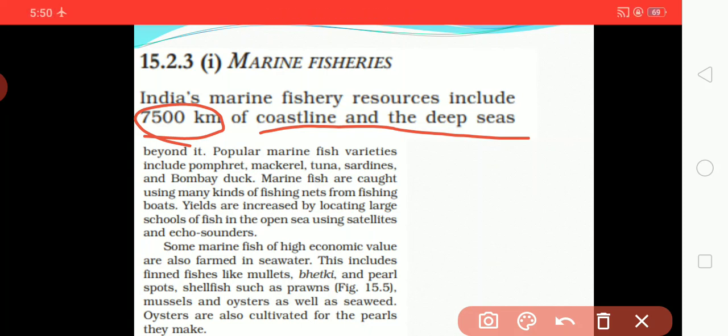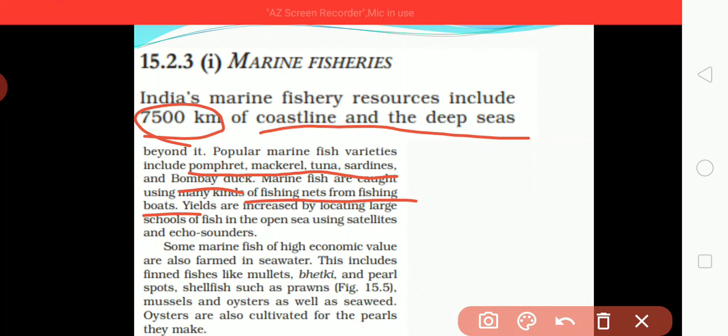Popular marine fish varieties include pomfret, mackerel, tuna, sardines, and Bombay duck. All these are sources of marine fish. Here you can see that different types of fishes are there. Marine fish are caught using many kinds of fishing nets from fishing boats. So marine fish can be caught by which way? By using fishing nets and fishing boats.